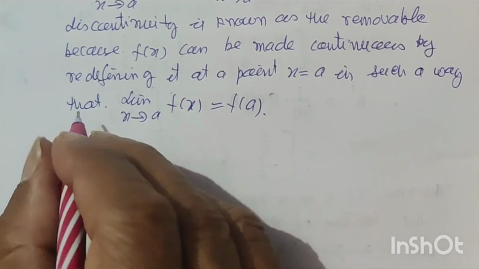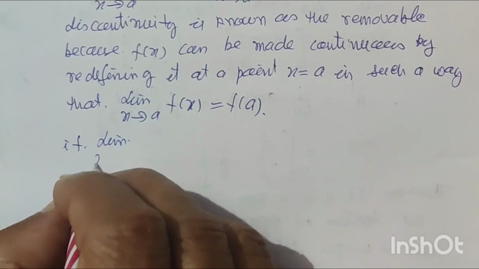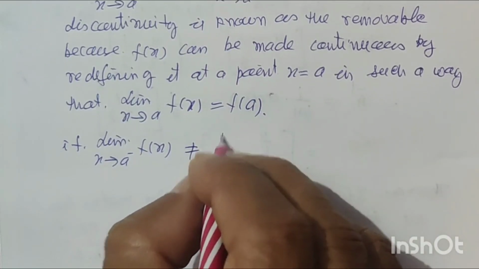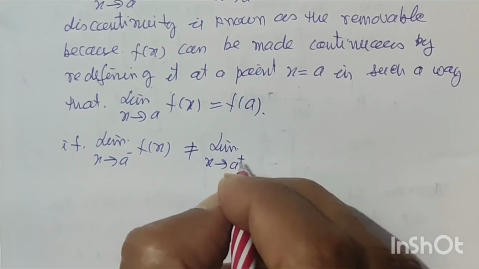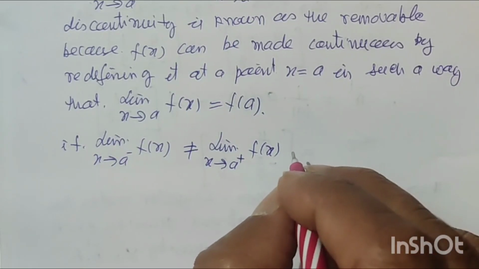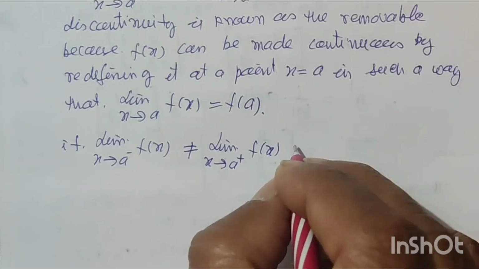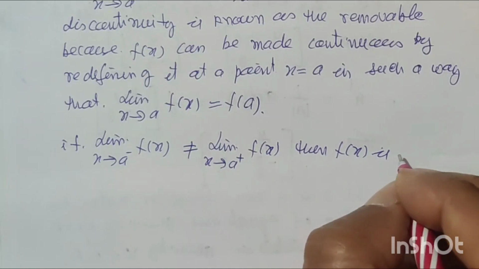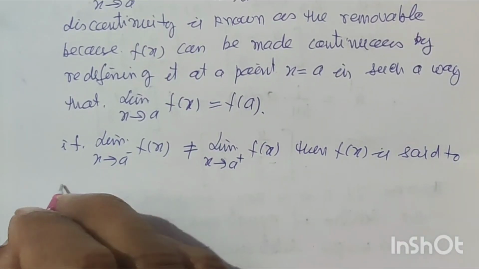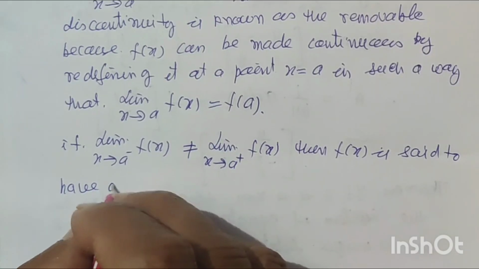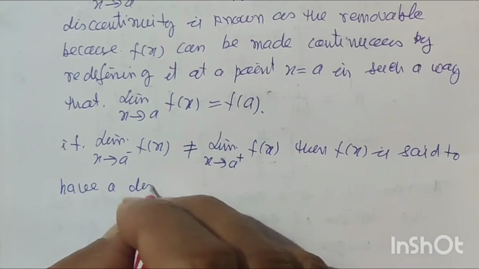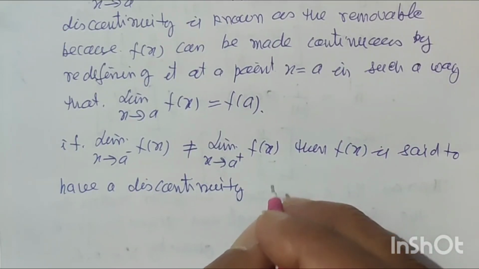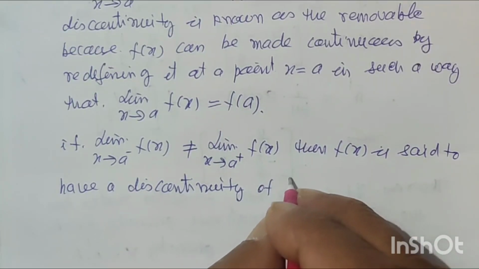If limit x tends to a negative f(x) is not equal to limit x tends to a positive f(x), then f(x) is said to have a discontinuity of first kind.